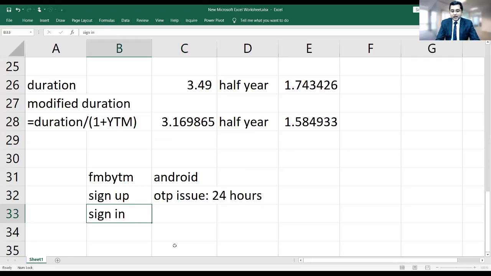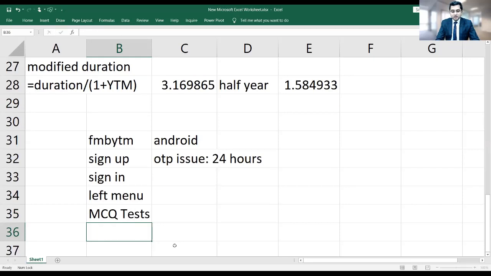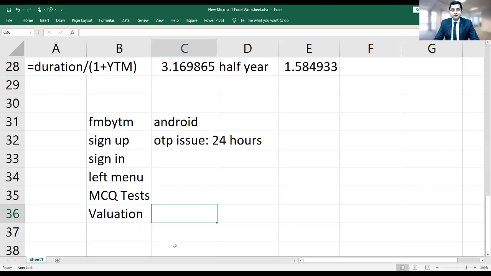Then you can directly sign into the app. In the left menu of the app, you will find MCQ test. In MCQ test, you will find a valuation folder. In the valuation folder, I have put around 1,000 questions, like 6-7 full test papers, 6-7 finance-related test papers. Those MCQ tests are available free for anybody and everybody. That is one of the sources.